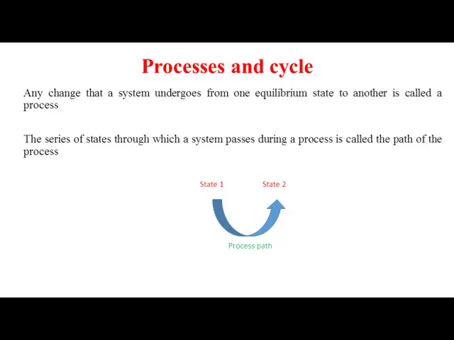What are processes and cycle? Any change that a system undergoes from one equilibrium state to another is called a process, and the series of states through which a system passes during a process is called the path of the process.